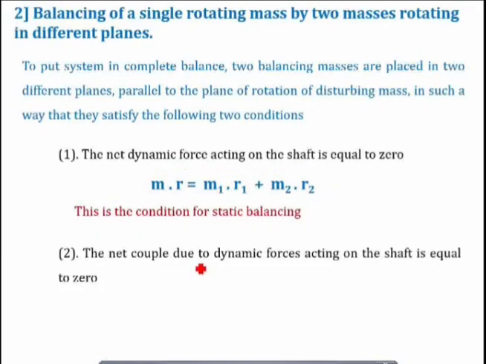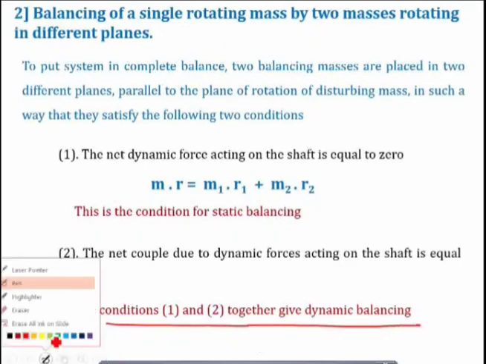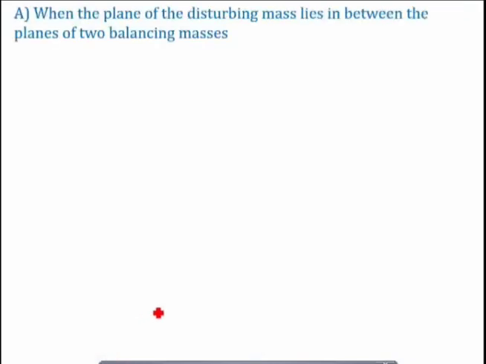And as I said earlier, in case number 1 the system is not completely balanced because it is not balancing the couple acting on the system. So the net couple due to the dynamic forces acting on the shaft should be equal to 0. So this is the second condition. The conditions 1 and 2 together give the dynamic balance. Okay, so now let us understand this condition.